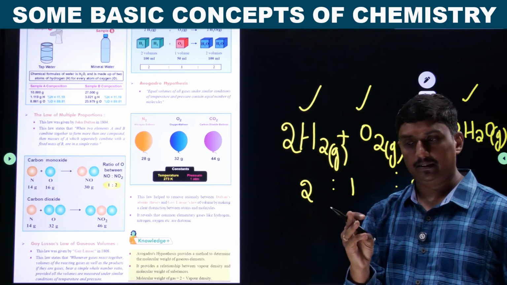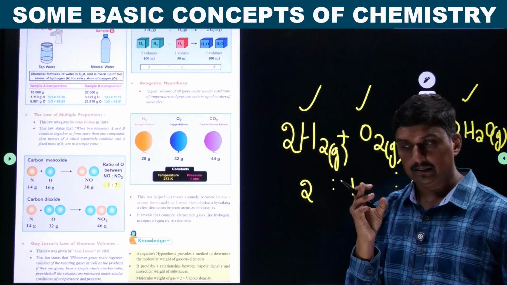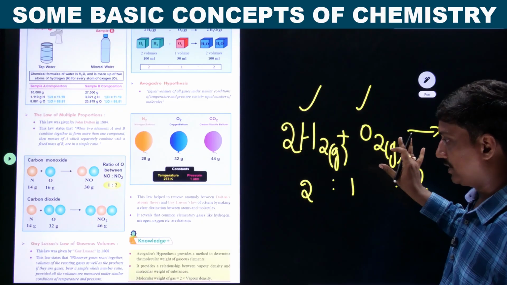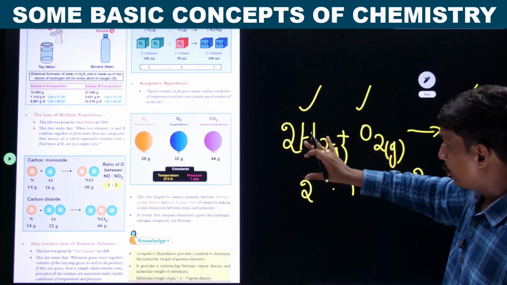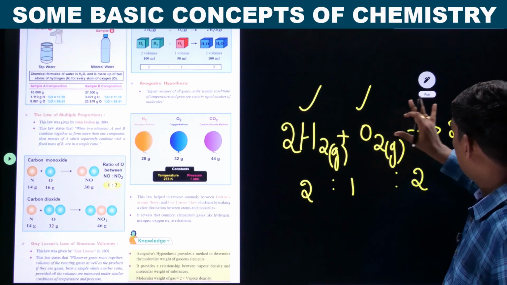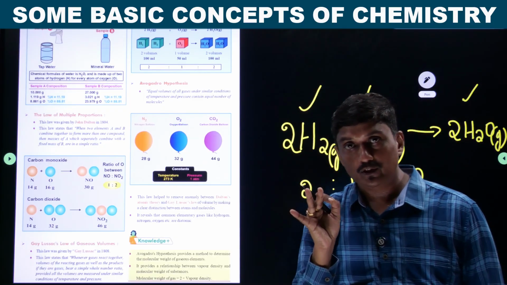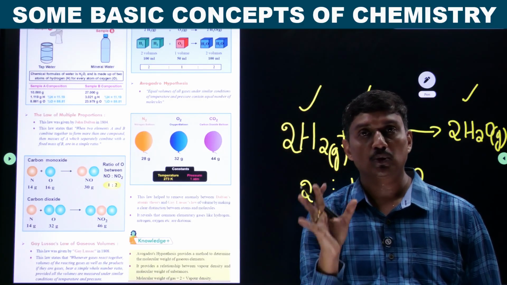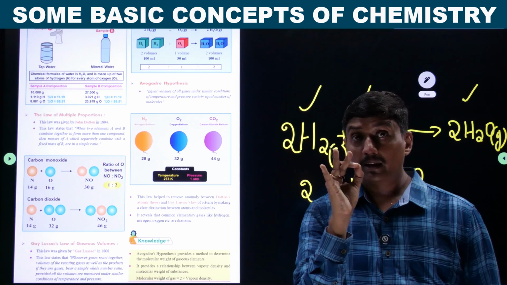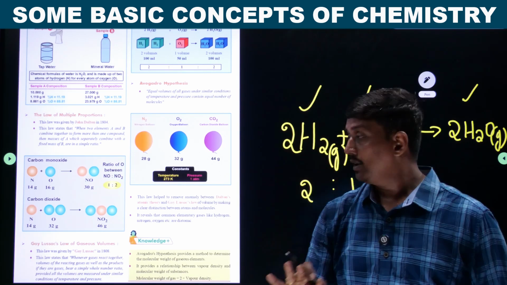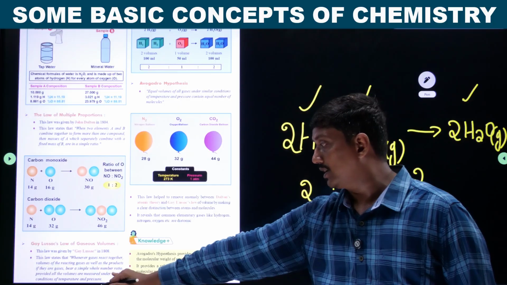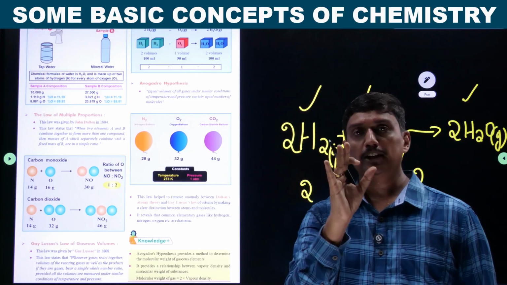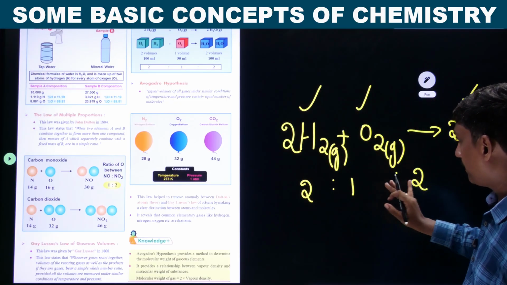If the reactant as well as the product is gas, in such a chemical reaction, the volume of reactants and the volume of the product obtained follow a simple whole number ratio. The condition is mentioned: if it is measured under similar conditions, same temperature, same pressure, then it follows a simple whole number ratio.